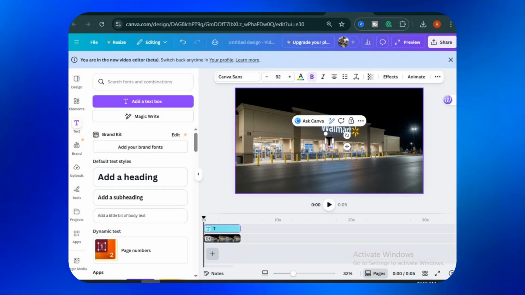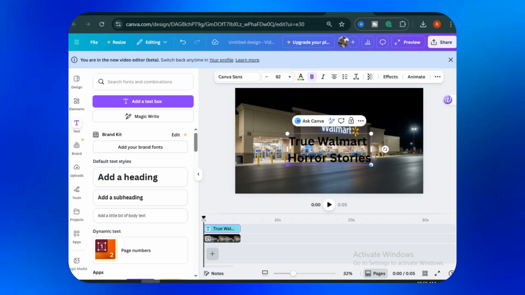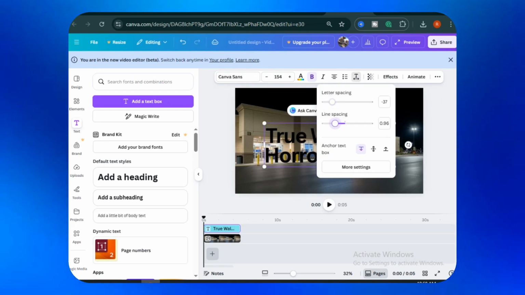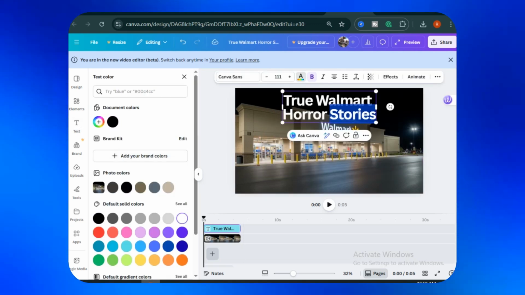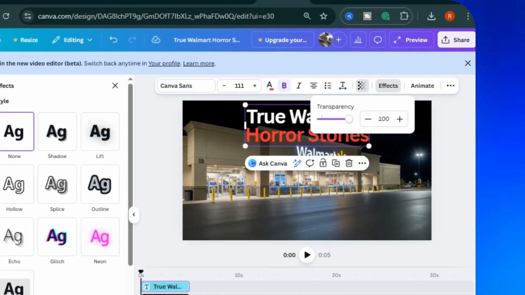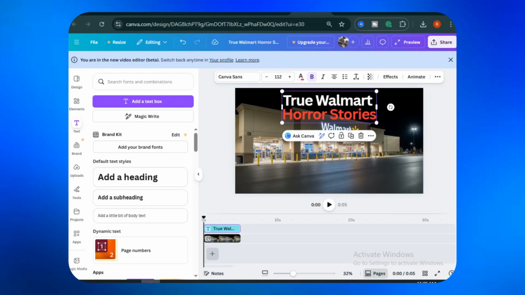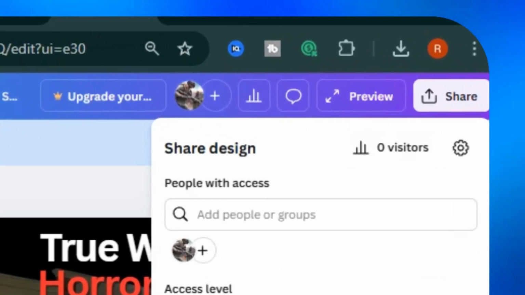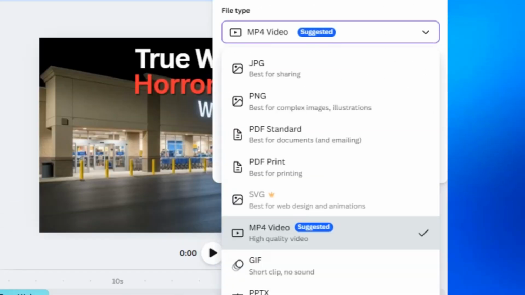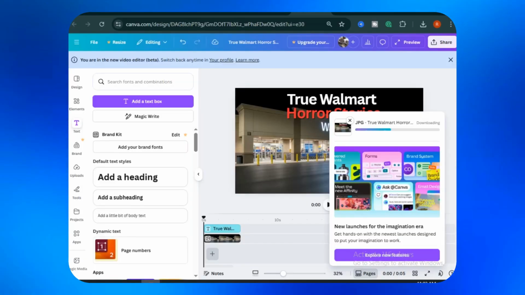Write a strong line. Just copy the text style your competitors are using. Adjust the font size and change the color. Make sure to add some red to give it a creepy vibe. For better text visibility, go to Effects and add a shadow. Once you're done, click on the Share button, then Download, select JPEG as the file type, and download your thumbnail.